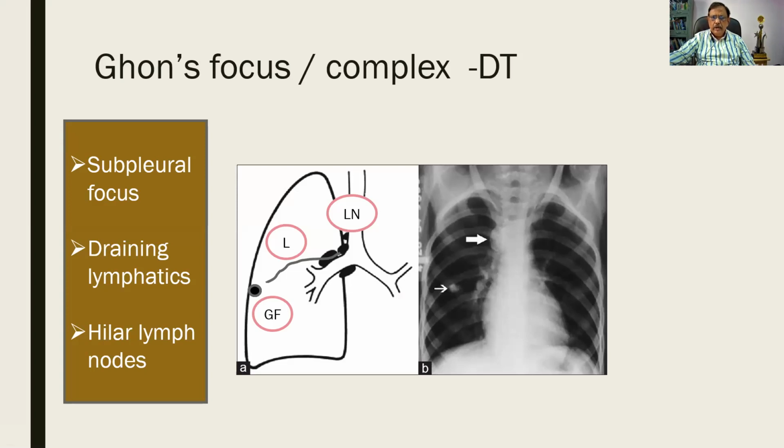This, along with the draining lymphatics, this is the lymphatic, and the regional lymph nodes or the hilar lymph nodes, constitute the Ghon's complex or the primary complex of the lung. Subpleural focus, draining lymphatics, hilar lymph nodes. And here, this is a primary focus and this is the hilar lymph nodes. Generally, the lymphatics are not seen, but they are included in the complex.